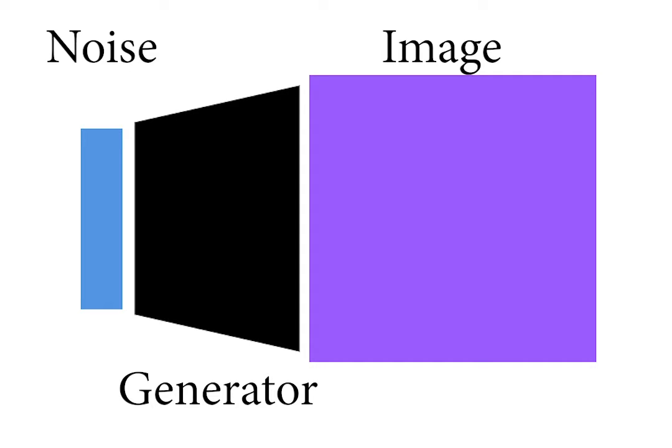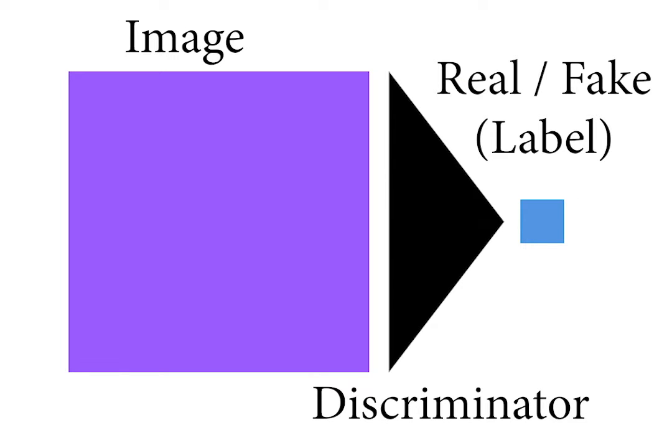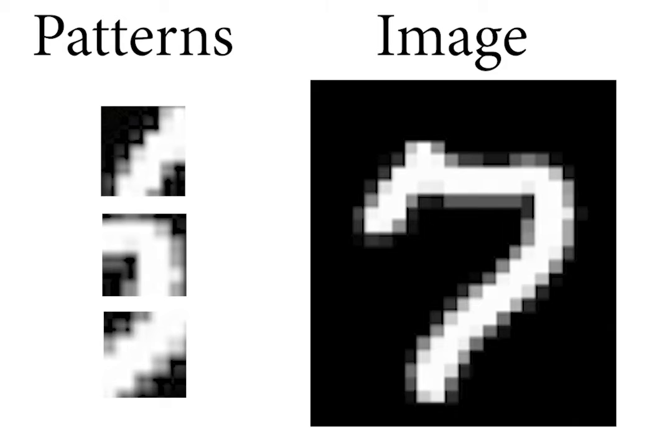The generator starts with a random noise vector and eventually expands it into an image, using the transposed convolutional layer, among others. The discriminator is given many images from the real dataset as well as the fake images from the generator, and it uses normal convolutional layers, along with others, to classify whether it is a real or fake image. A convolutional layer works by identifying features or patterns within the image, usually to compress the image into a smaller form, while a transposed convolutional layer takes the compressed form and expands it back into the image.